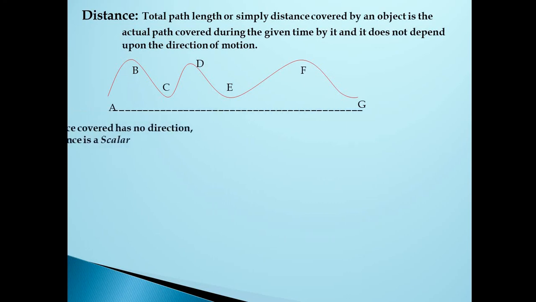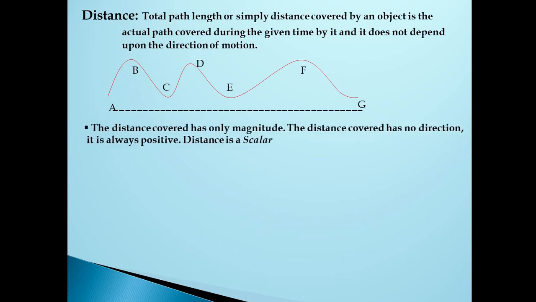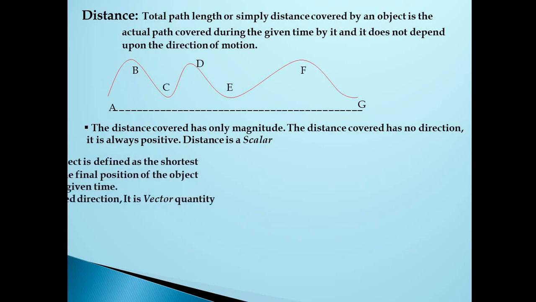Let us go to the next one. The distance covered has only magnitude. As I told you, the distance covered has no direction. It is always positive. You remember that the distance is always positive. You don't calculate the distance in negative. You don't say that my house is minus 10 kilometers away from the school. Distance is a scalar quantity. It has a magnitude but not the direction.